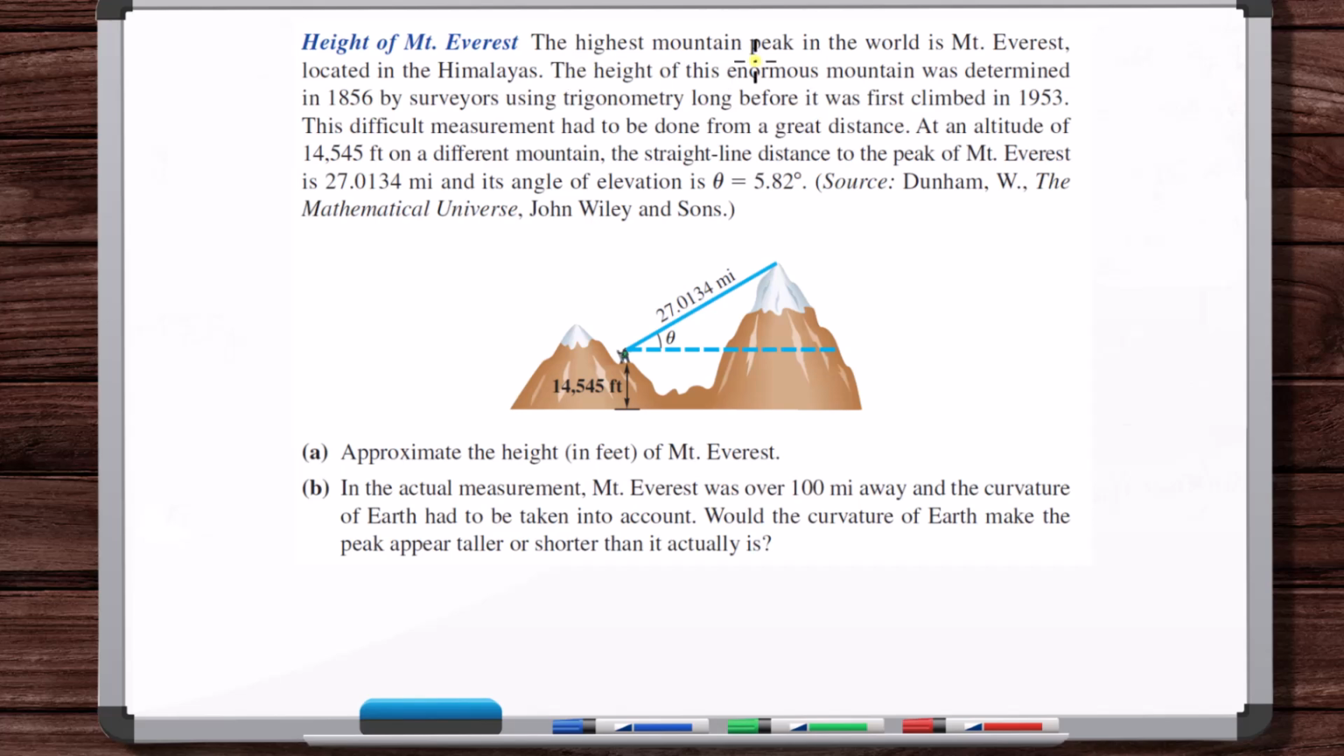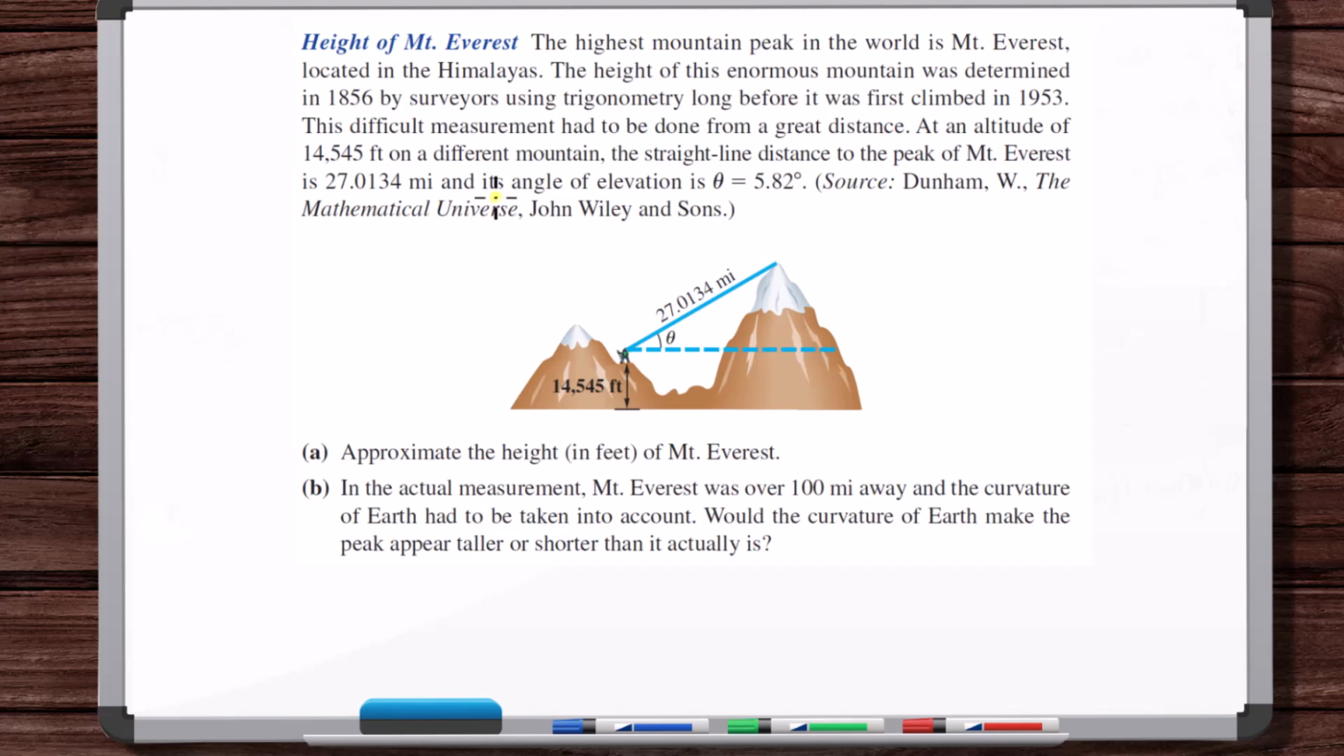The highest mountain peak in the world is Mount Everest, located in the Himalayas. The height of this enormous mountain was determined in 1856 by surveyors using trigonometry, long before it was first climbed in 1953. This difficult measurement had to be done from a great distance at an altitude of 14,545 feet on a different mountain.